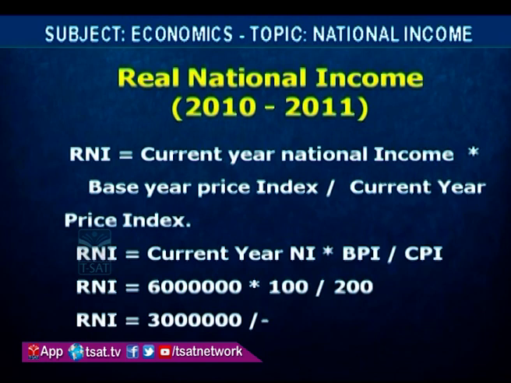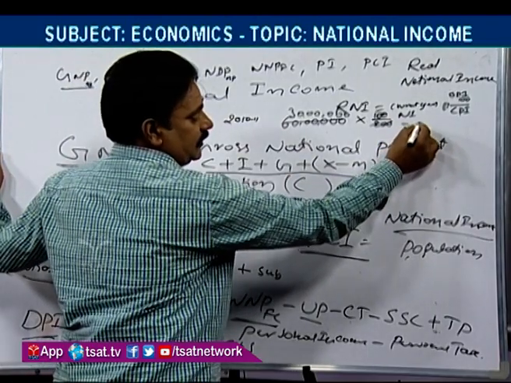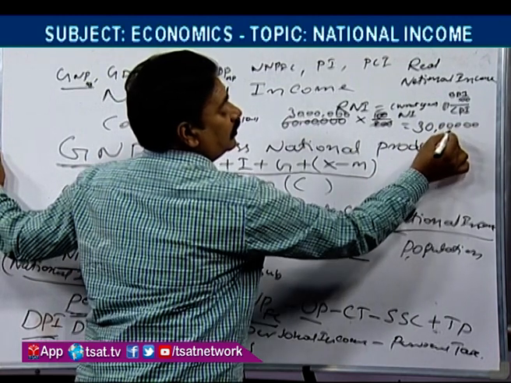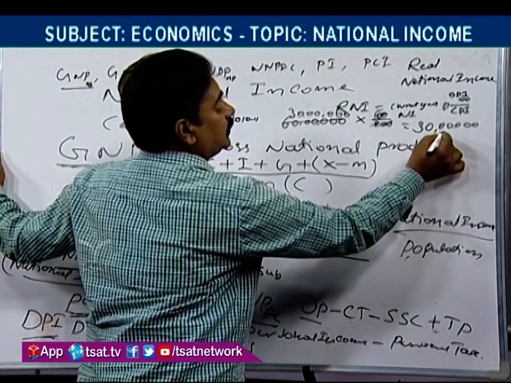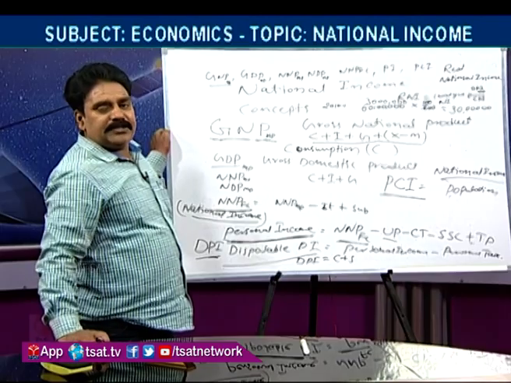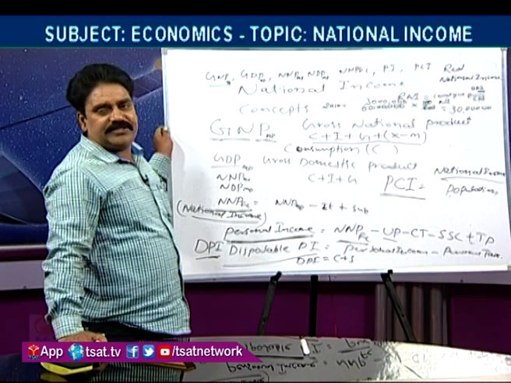For example, if the current year price index is 200, this can be calculated like this: 30 lakhs. After deducting the inflationary effect, 30 lakhs is the actual value. In this way we can reduce the monetary inflationary effect.